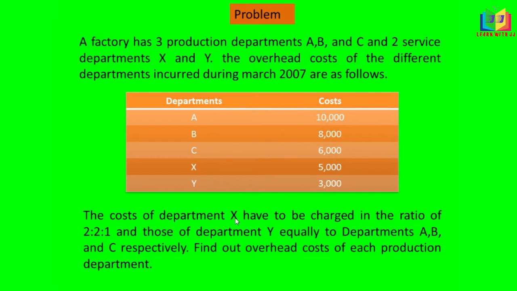The cost of department X is to be charged in the ratio of 2:2:1 to the production departments A, B, C, and that of department Y equally to departments A, B and C respectively. The Y cost, that is this 3,000, is to be allocated equally to departments A, B and C. Find out the overhead cost of each production department.